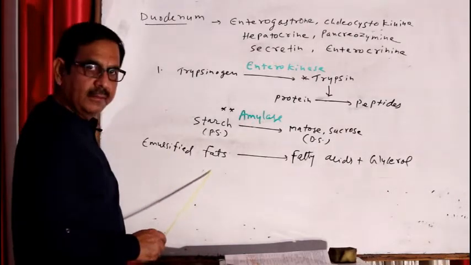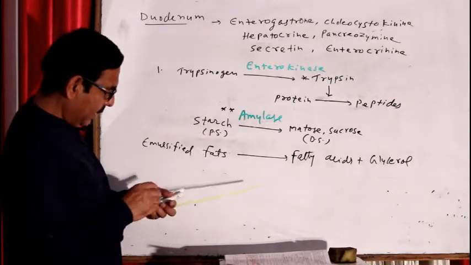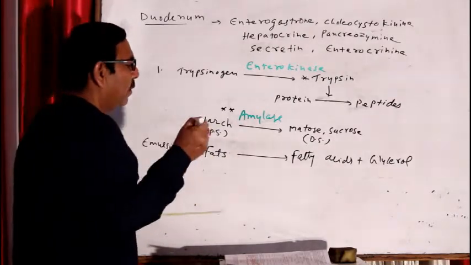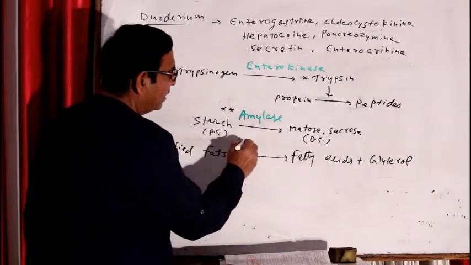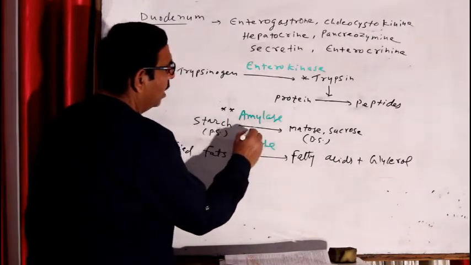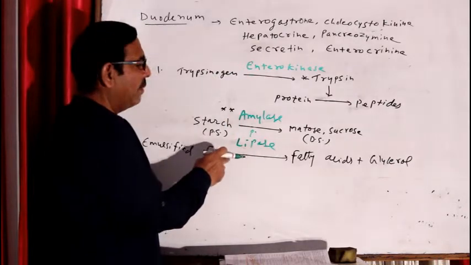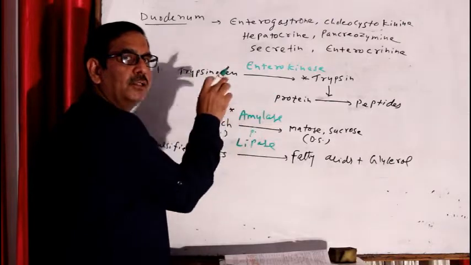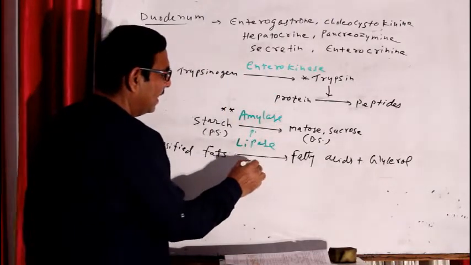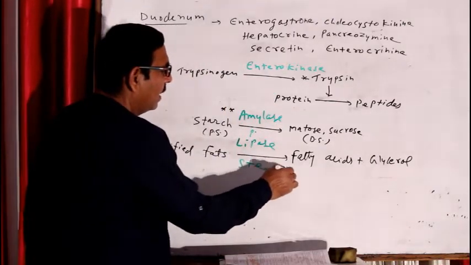So these emulsified fats present in the duodenum are digested with the help of an enzyme called lipase. This is called pancreatic lipase, because this lipase enzyme is present in pancreatic juice, and it is also called steapsin enzyme.